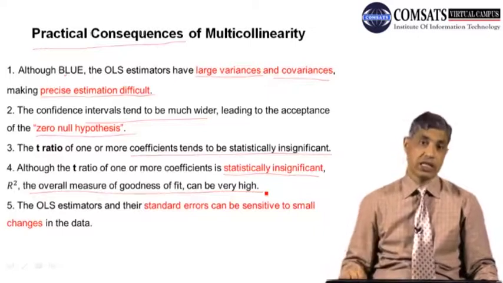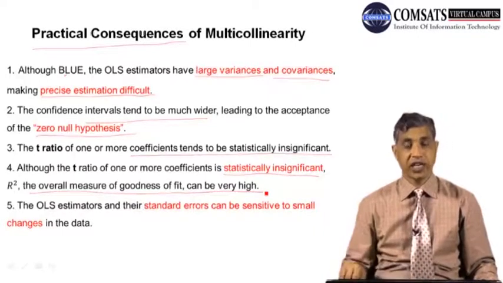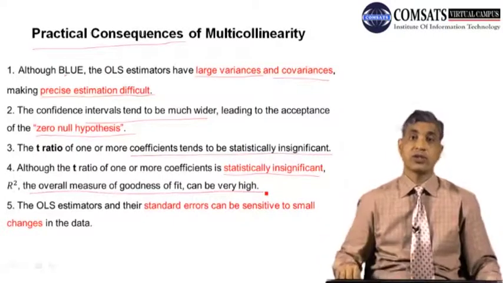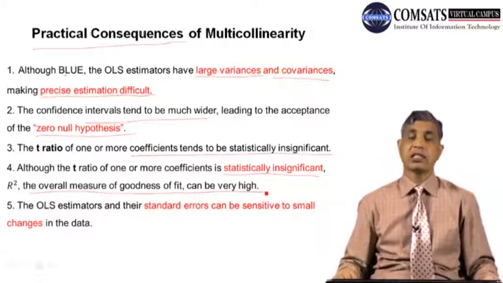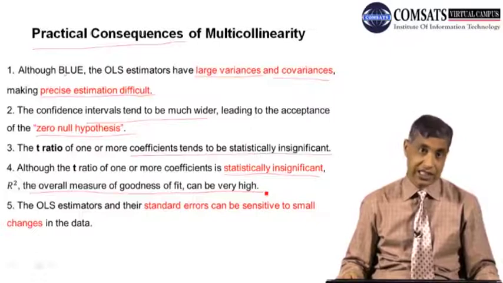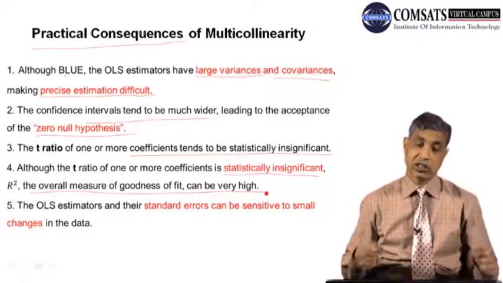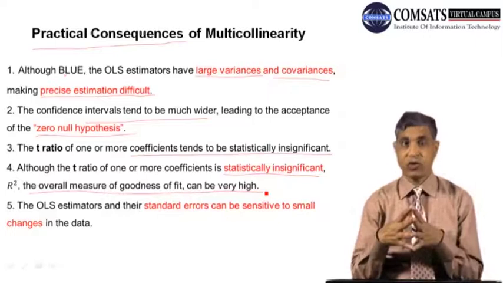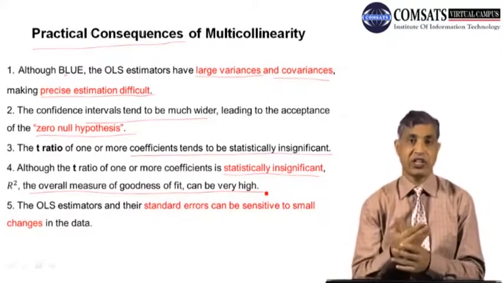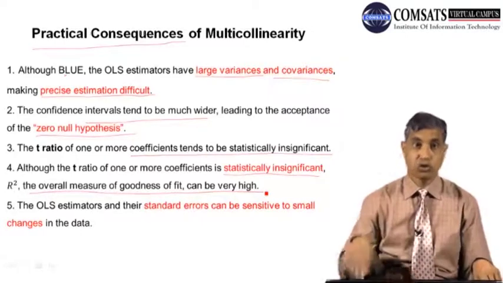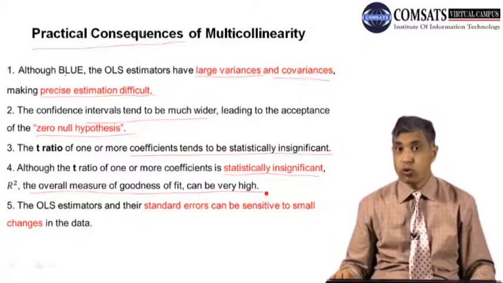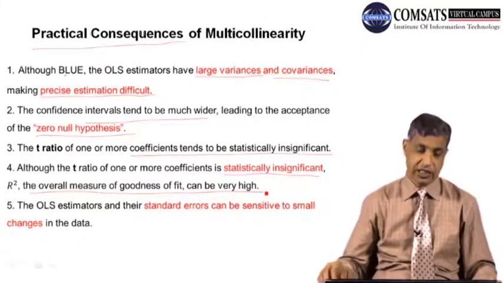Then you will be doing your analysis. You may find that R square is very high. You immediately jump in the air that your model is a good fit, but your happiness vanishes within a second when you look at the t statistics, because due to the presence of multicollinearity, due to the higher variance, due to the higher standard deviation or standard error, these t ratios become insignificant, and there is a higher probability that you are unable to reject the null hypothesis.